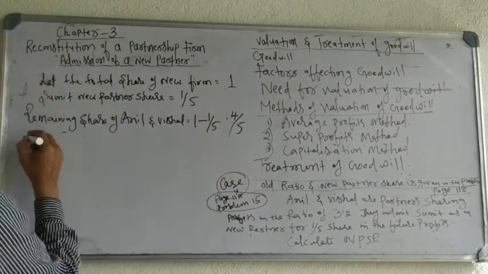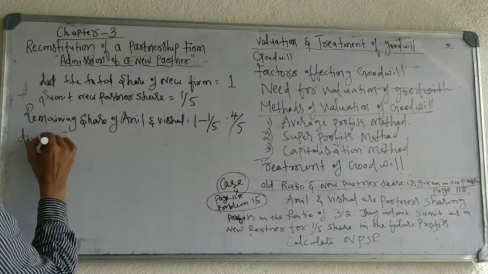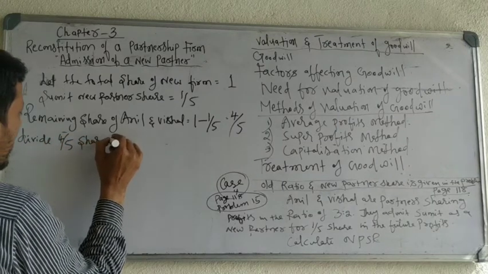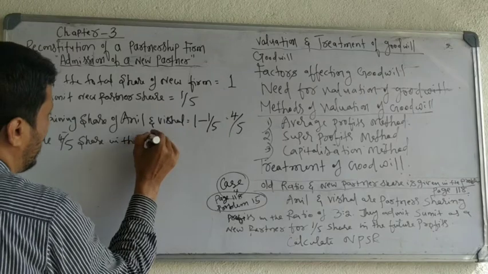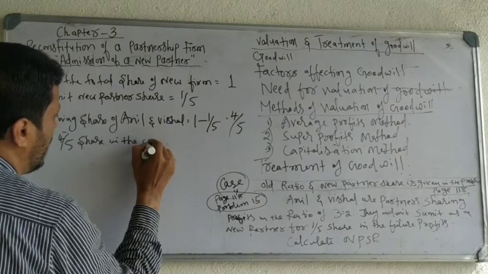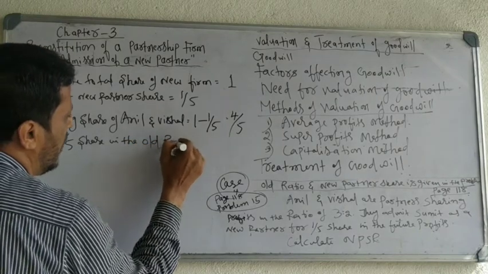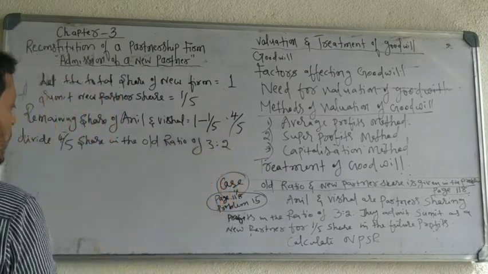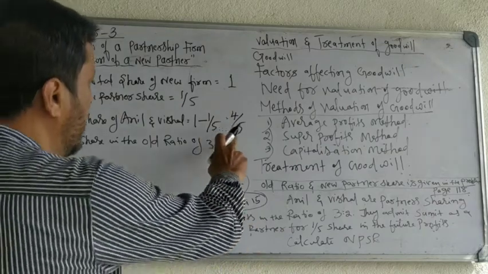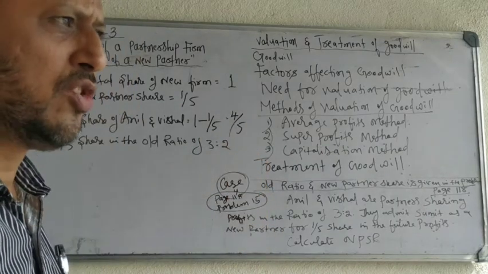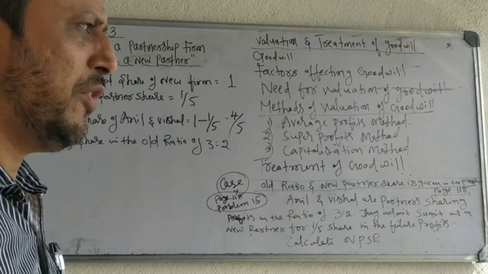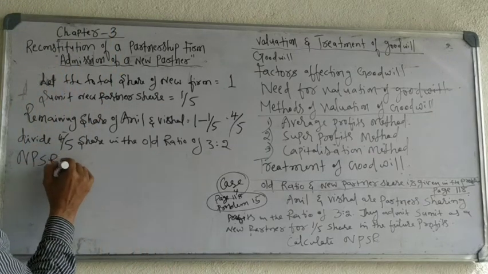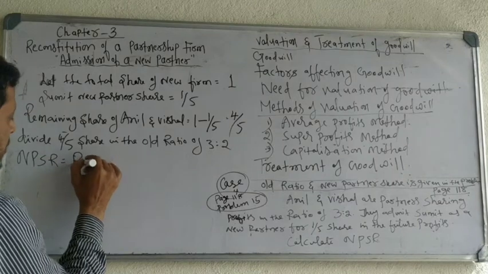Divide this 4/5 share in the old ratio of 3:2. If you divide the remaining share in the old ratio of 3:2, you will get the new profit sharing ratio.